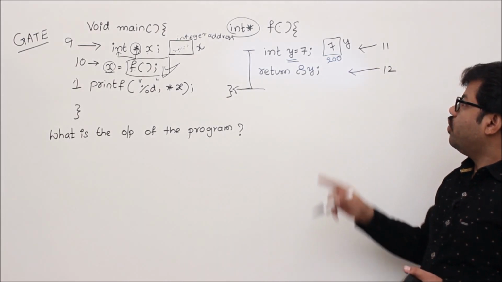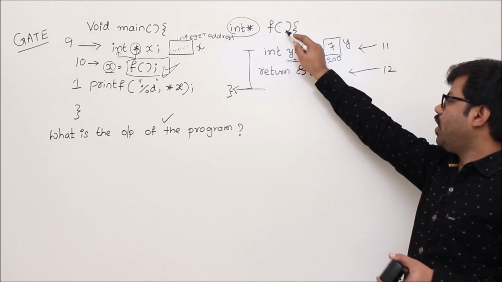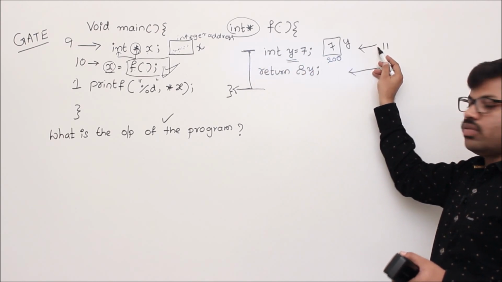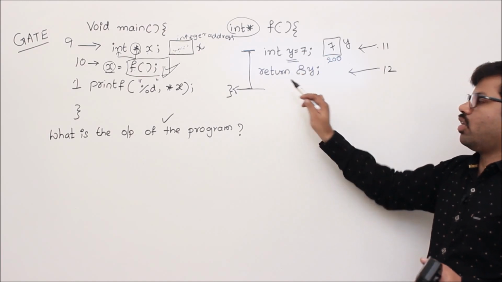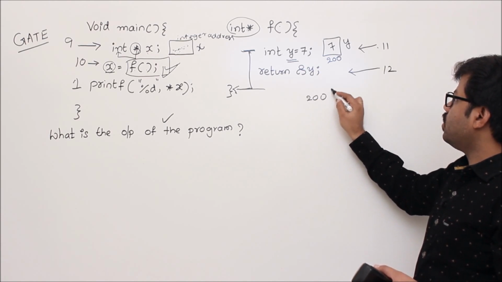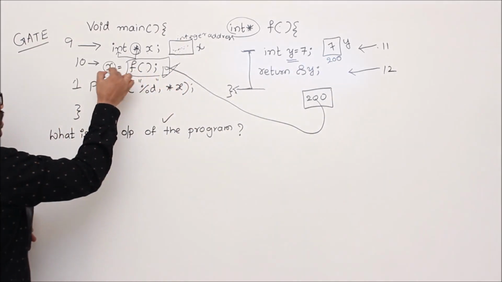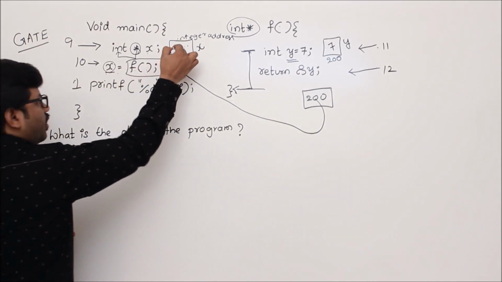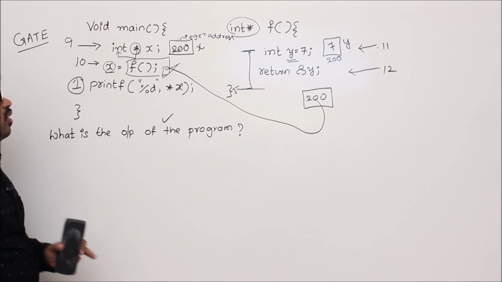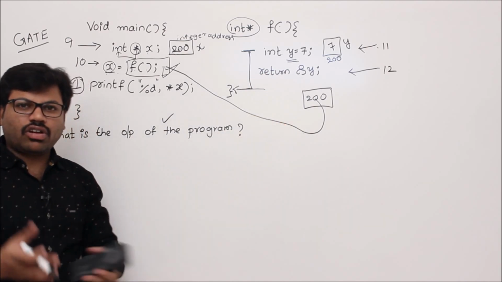Is that not the way the program is executed? Yes. Then the lifetime of y is very important for understanding the output. The lifetime of variable y is only from the point where it is created, that is, from 11 o'clock to 12 o'clock, right? Remember, we are returning the address of y, which is 200. Let's take 200 and go. Then x equal to 200. The return value of f is 200. Now what I want to say is at 1 o'clock there is no life for variable y, because the lifetime of y is only from 11 o'clock to 12 o'clock.